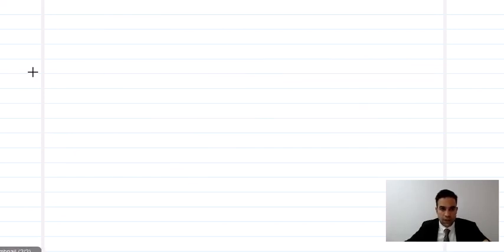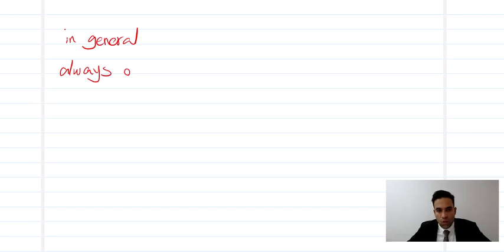Look at next page. When we're talking about something in general, or something which is always true, always, or for a long time. For a long time, or even recently.